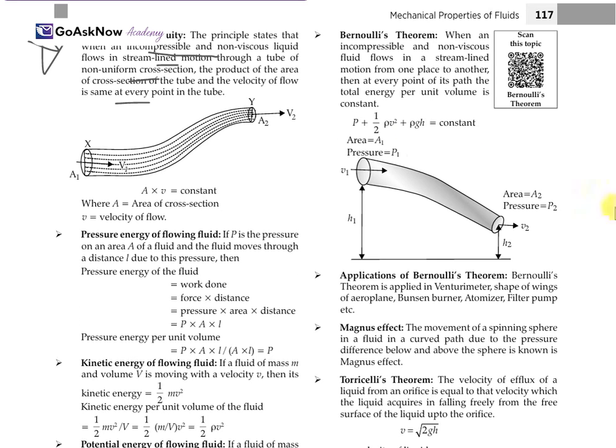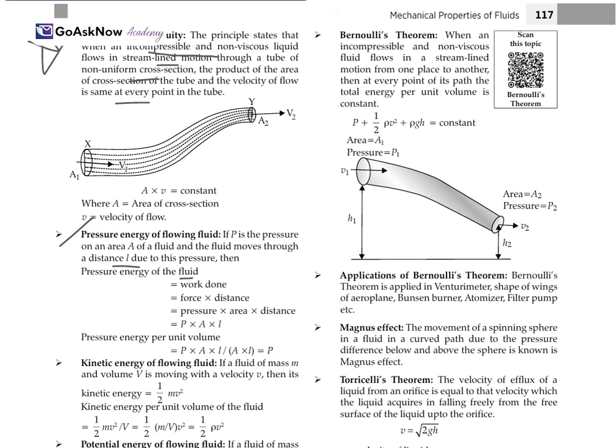Now, the pressure energy of the flowing liquid. If P is the pressure on an area A of a liquid and the fluid moves through a distance L due to this pressure, then the work done is equal to force into distance, which is pressure into area into distance, P × A × L. So the pressure energy per unit volume will be PAL upon AL, which is equal to P. This is the pressure energy of a flowing liquid.